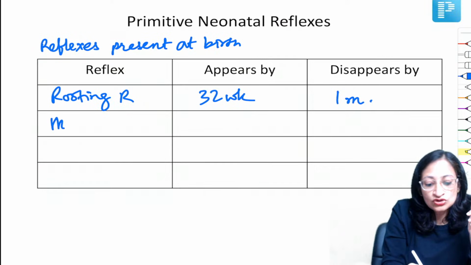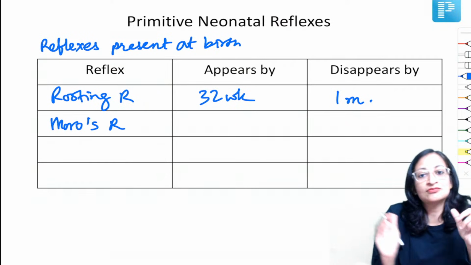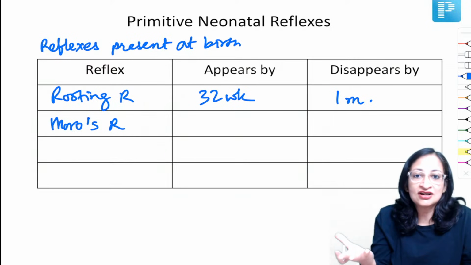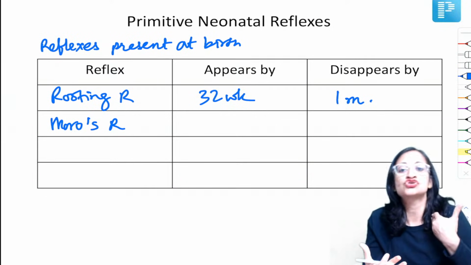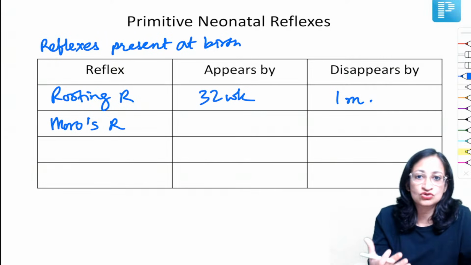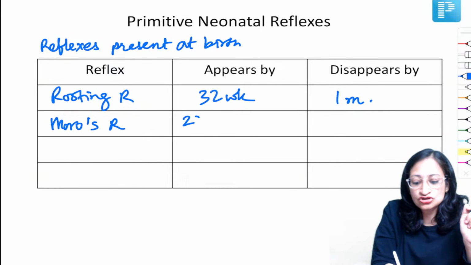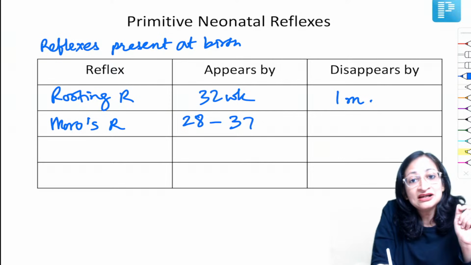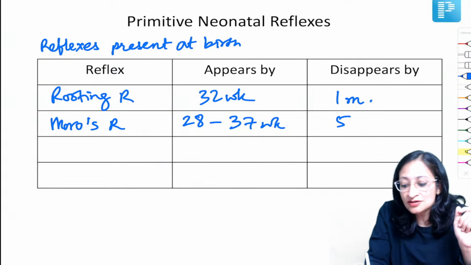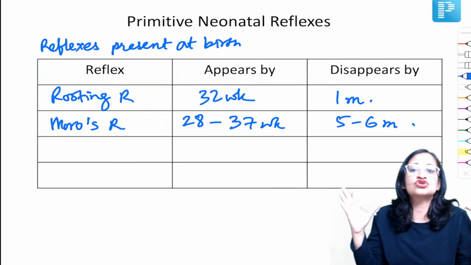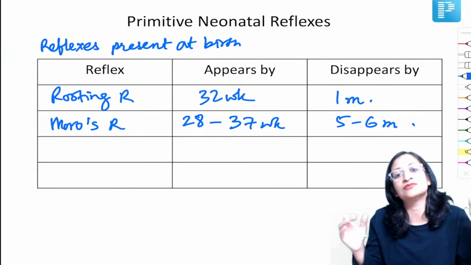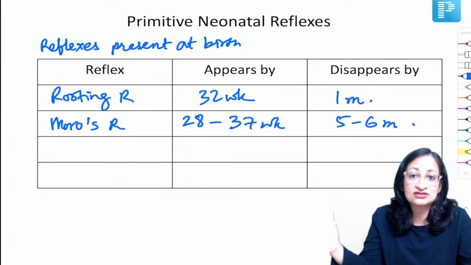Moro reflex, a very, very important reflex. Number of times you've got questions on asymmetric Moro reflex. When can you see asymmetric Moro reflex? Like in fracture clavicle, shoulder joint dislocation, Erb's palsy, and so on. Moro reflex begins to appear at 28 weeks, completely appears by 37 weeks, disappears by 5 to 6 months. Abnormal persistence of Moro reflex beyond this time indicates cerebral damage. So all these are separate questions in itself.